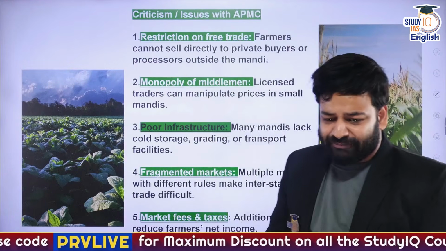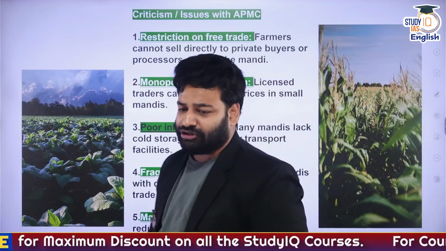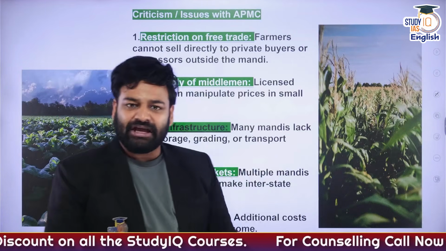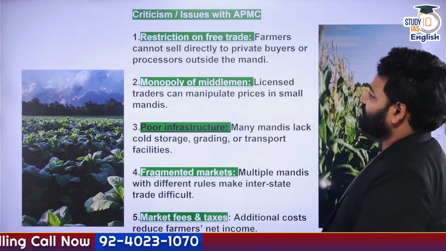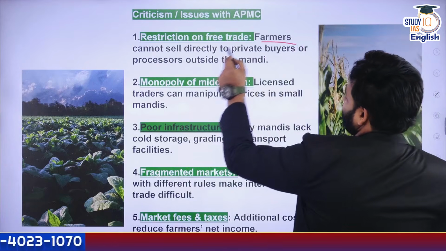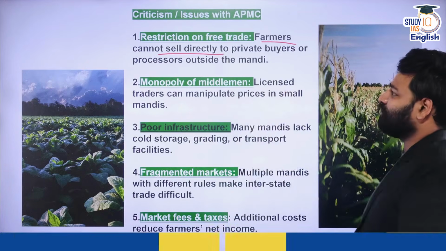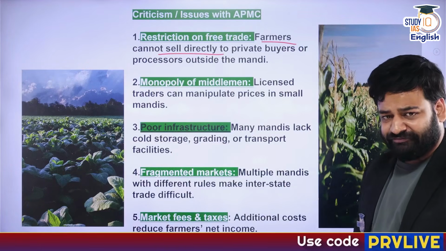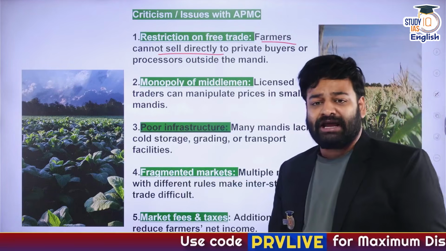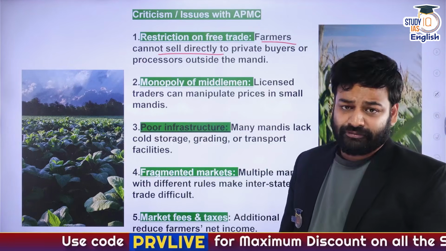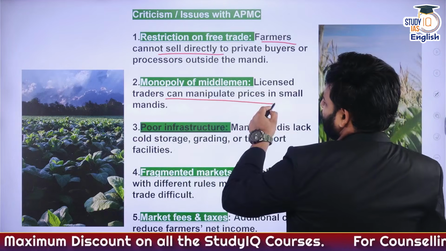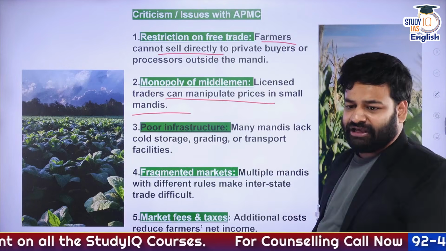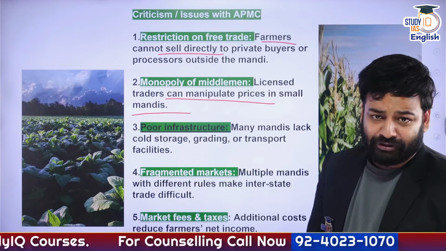Now, every legislation comes with pros and cons, and so does the APMC. There are many issues as well as criticism of it, and here are the ones. First, restriction on free trade. Farmers can't sell directly to private buyers. Well, it is a criticism, but it is also a type of protection, just for the sake of farmers. Second, monopoly of middlemen. Licensed traders can manipulate prices in small mandis if they don't represent the reality to the farmers.